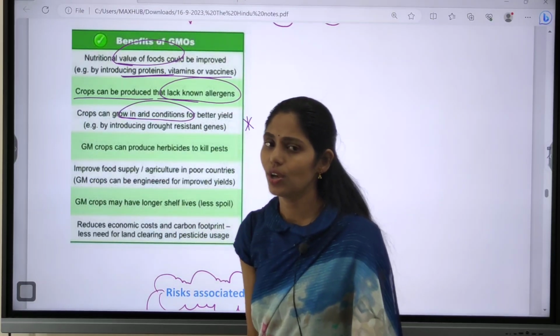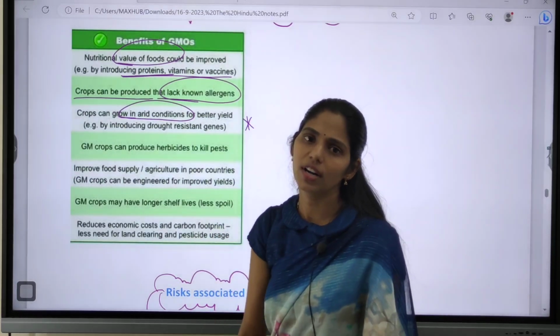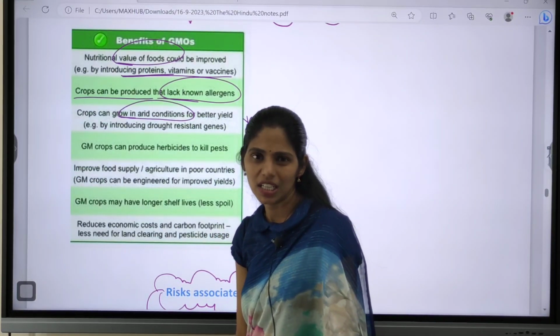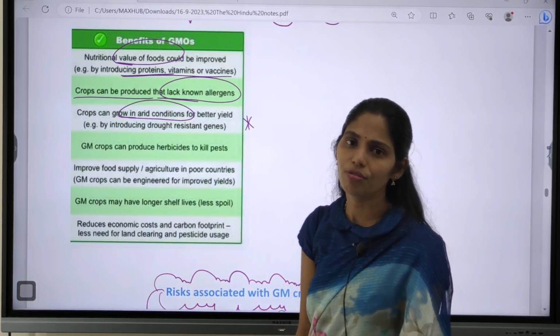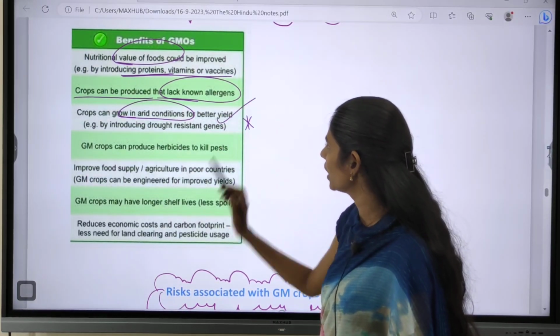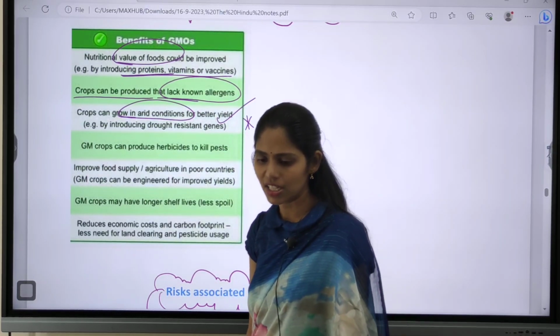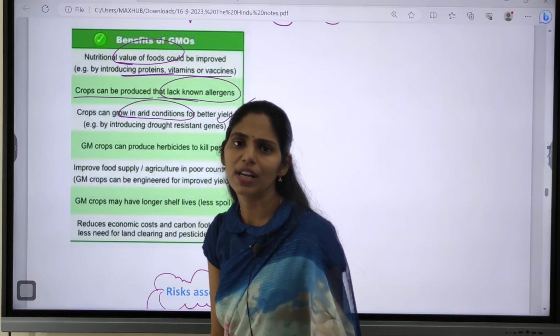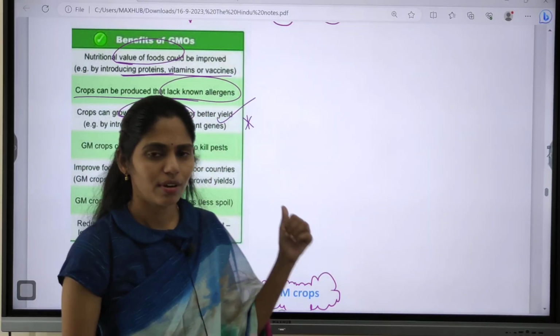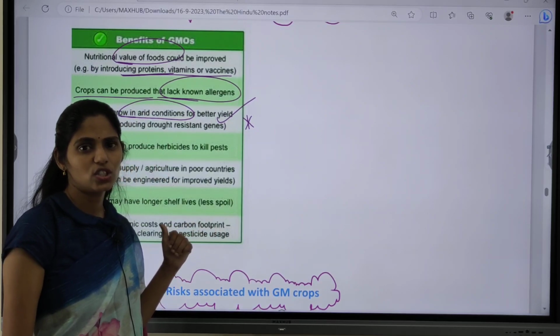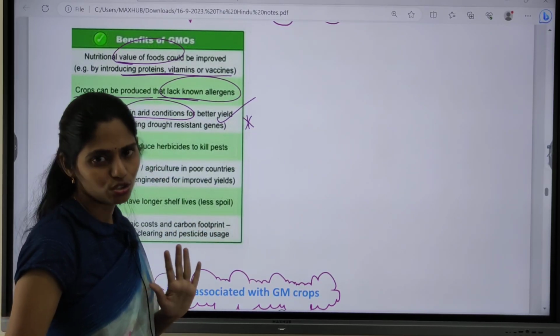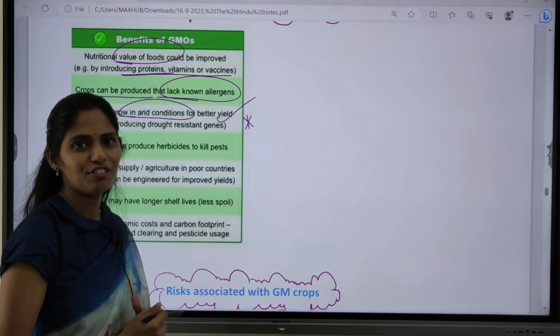Because of this, on the other side, we are seeing decreased water availability. So there is a need to design plants that can grow even better in arid conditions, that is, plants that will require very little water. From that point of view, genetic engineering will be very useful in our future.